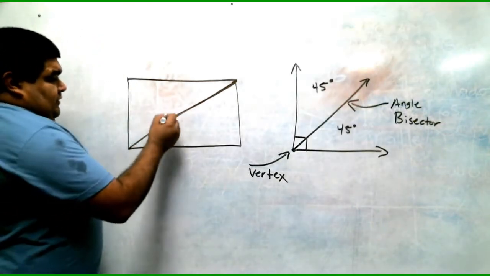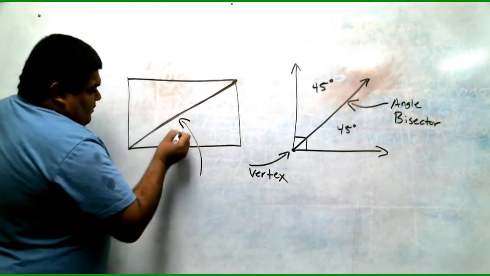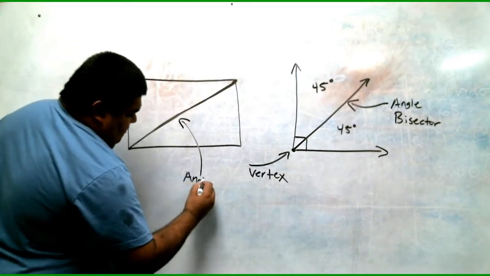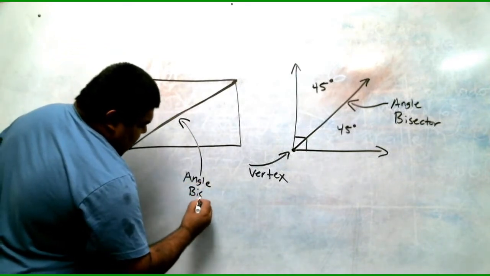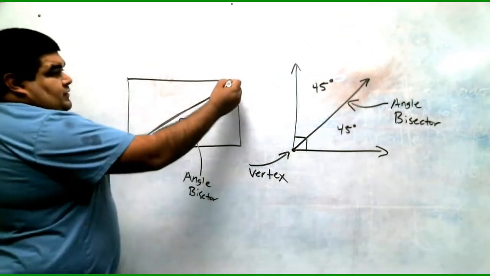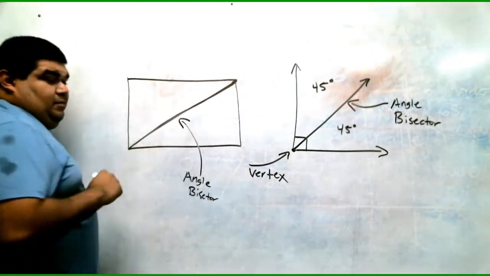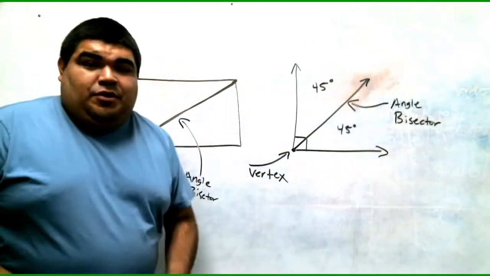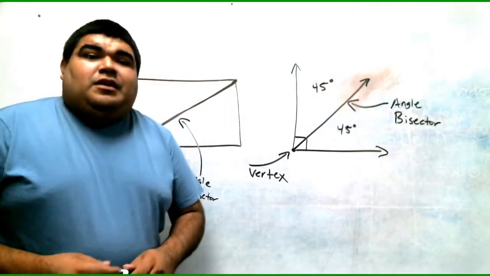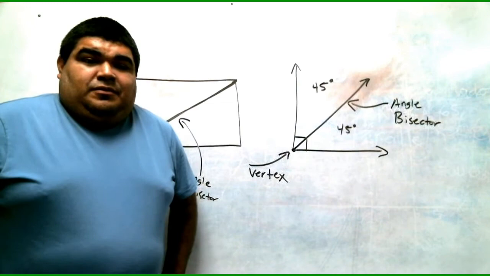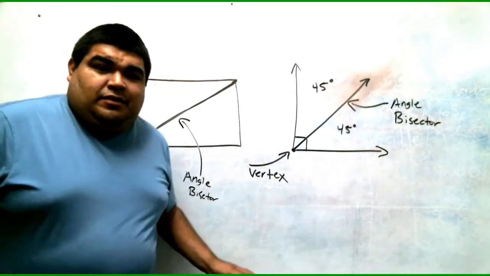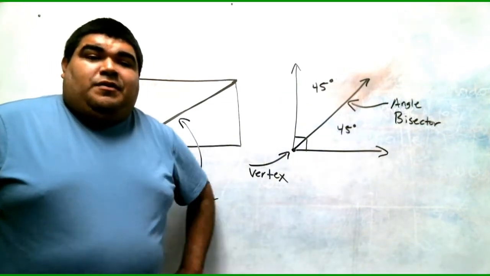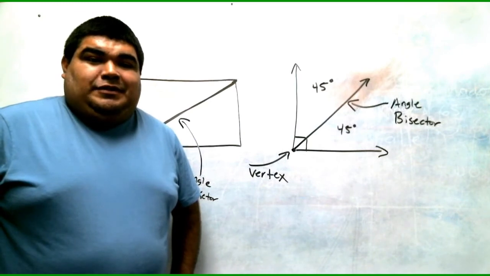So again, this is an angle bisector because the angles, it cut them in half. So make sure you put that example on your notes for an angle bisector. This is the last one. So let's move on to the last part of this video.